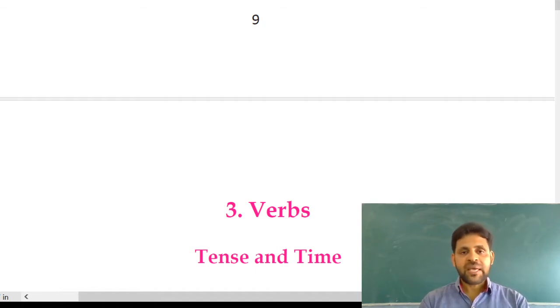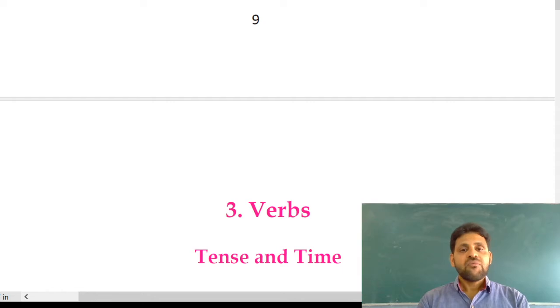For example, he walks on the ground. There, walks is a verb. It denotes action. He sleeps. Sleeps is the action word. They are playing. Playing is an action word. We read newspaper. Read is an action word. They jumped into the river. Jumped is the action word. So these are the words we can call a verb. A verb is a word that is used to indicate an action or event or state.